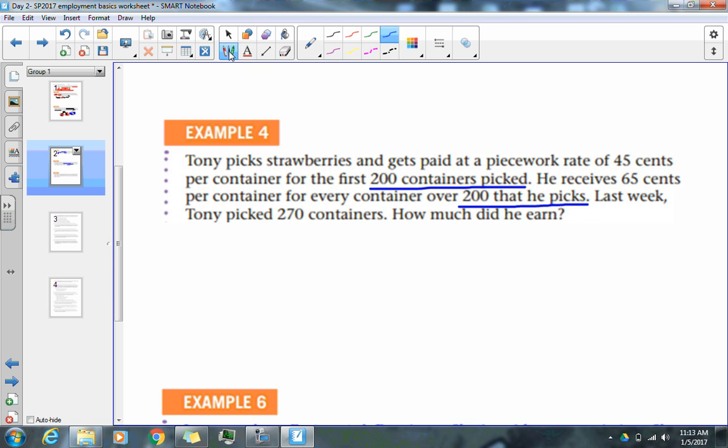So what you have to do is, once again, take 270. He's getting a rate of 45 cents per container for the first 200, so it'll be 200 times 45 cents. Now remember, 45 cents is 0.45. And then the remaining part is 70, and he is going to get 65 cents for each of those 70. So very simply, 200 times 45 cents, 70 times 65 cents, add them together, and you get your answer.